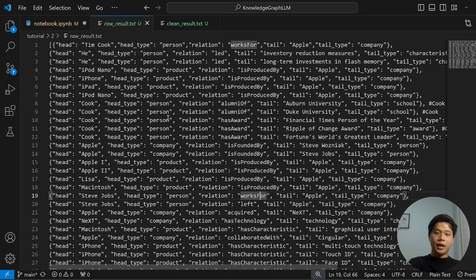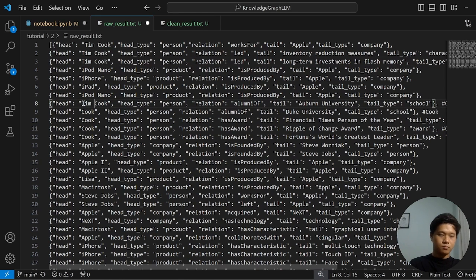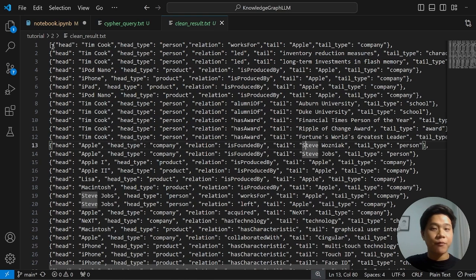But of course, LLM is not that perfect, right? Because in here we can see "he" actually refers to Tim Cook, and then in here "Cook" also refers to Tim Cook. So I don't want to have duplicate nodes and entities that have the same meaning, so I still need to do a little bit of reprocessing here. Okay, so this is the final result after I did a little bit of preprocessing.